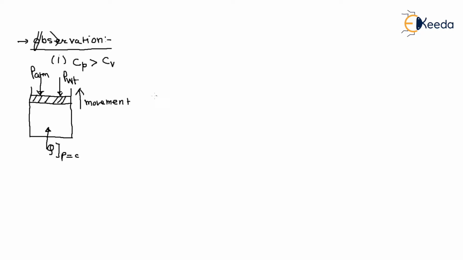Now the second case: the process is constant volume. How do we achieve a constant volume process? This is our piston, and if we supply heat to the system, the piston will move, so to fix the volume we put stops against it. If heat is supplied, the pressure will increase but the volume remains fixed, because it behaves as a rigid wall.